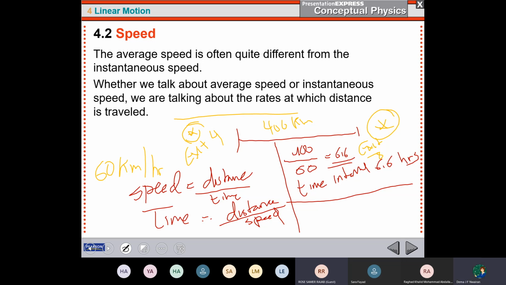No, see, here it can be minutes if the unit is 500 meters per minute. But here, why do I say it is hours? Because the unit is kilometers per hour. So the unit of time must be in hours. Okay. Now after that, the time interval is 6.6 hours.